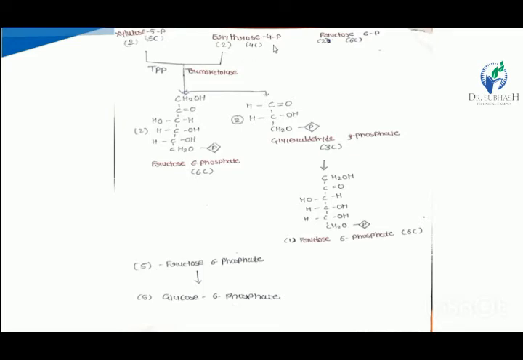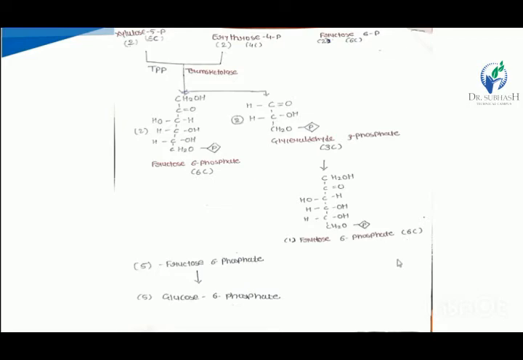So 4 plus 2 carbon gives the 6 carbon fructose 6-phosphate moiety. Then 5 carbon minus 2 carbon leaves the 3 carbon moiety, known as glyceraldehyde 3-phosphate. Two molecules of the 3 carbon glyceraldehyde 3-phosphate produce 1 fructose 6-phosphate molecule.